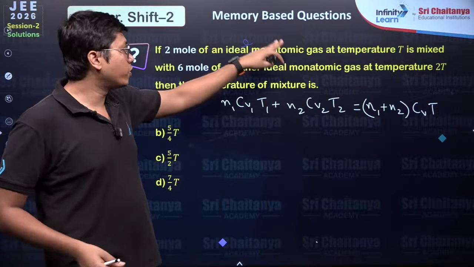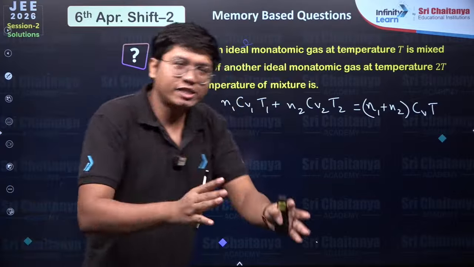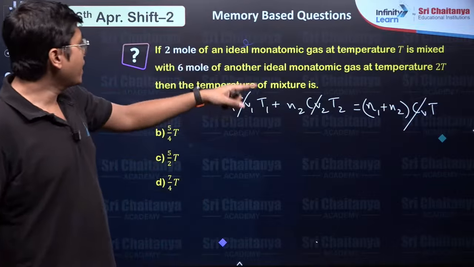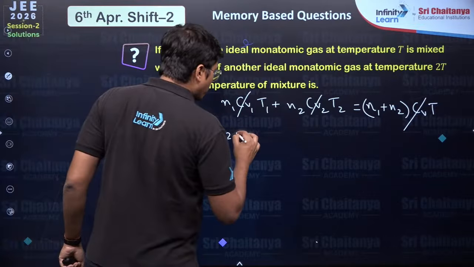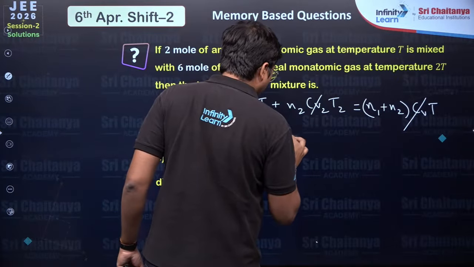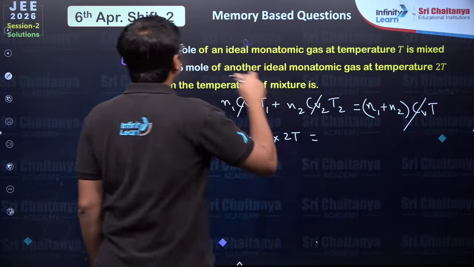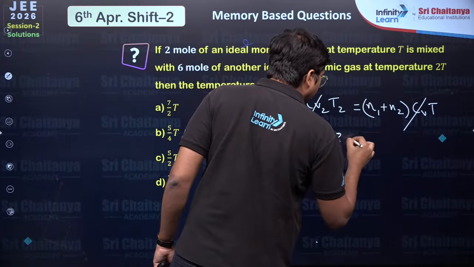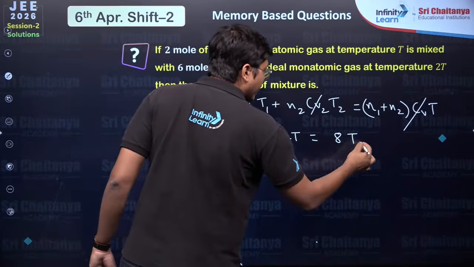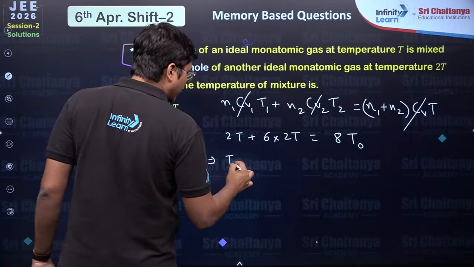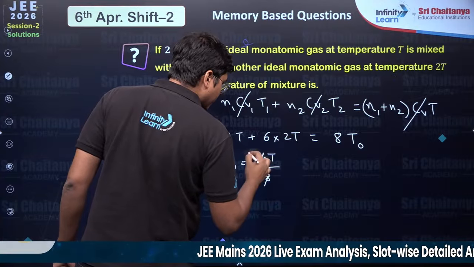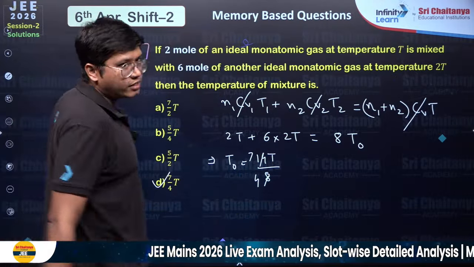So over here, because it's monoatomic, this is also monoatomic, then the mixture will also be monoatomic. You can cancel all the CVs out, they will be the same. So N1 T1, 2 moles at a temperature T, so 2T, plus N2 T2, 6 moles at a temperature 2T, is equal to N1 plus N2, number of moles 2 plus 6, that's 8 moles, into T. Let's call it T naught, the equivalent one. So T naught is 2T plus 12T, 14T by 8, 7 by 4. Yes, good.